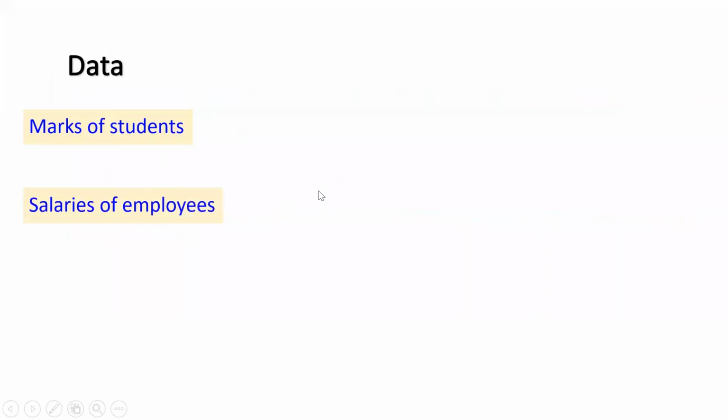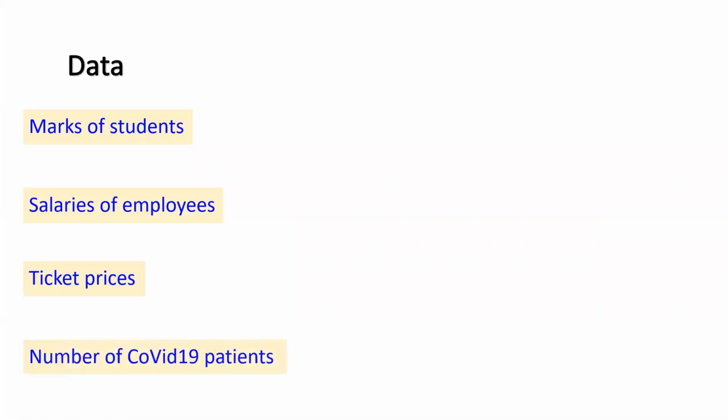Salaries of employees, that is data. Ticket prices, it can be for cinema hall tickets, railway tickets, bus tickets, airways tickets, any kind of tickets, ticket prices data. Number of COVID-19 patients in different states, in a hospital, or in different countries, that is also data. So these are examples of data.